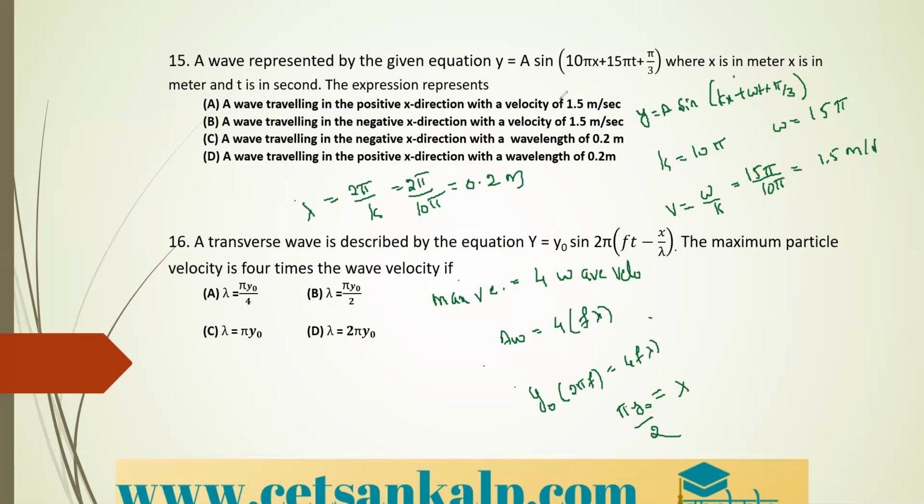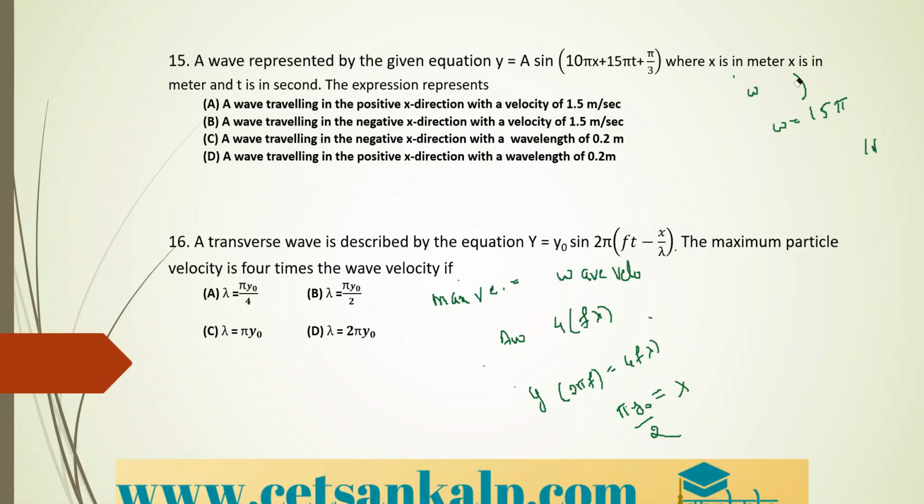That is, option B is the correct option here, right? Okay, students. So let us go for the next question.